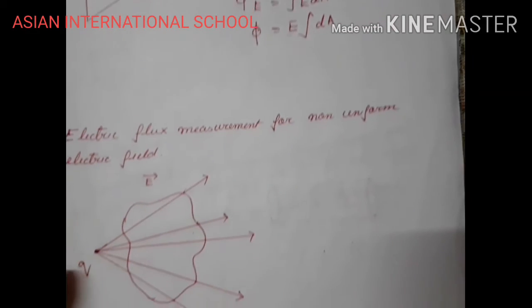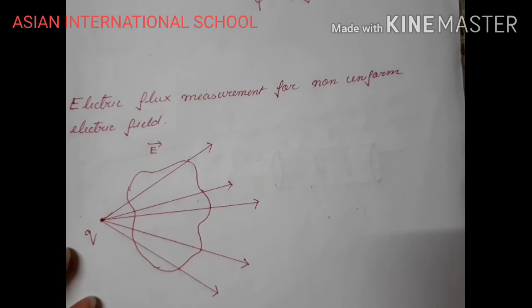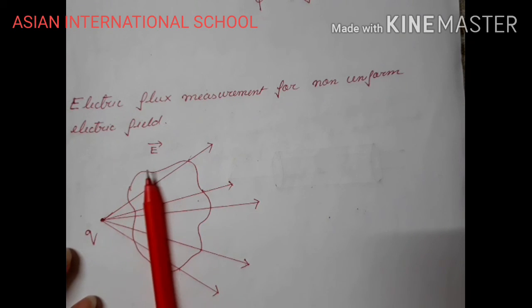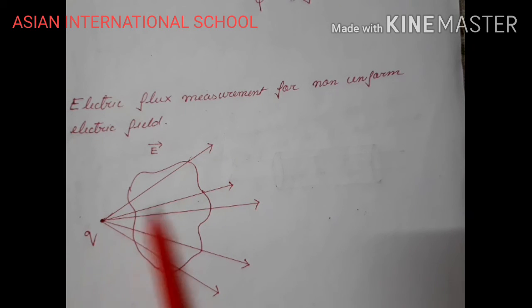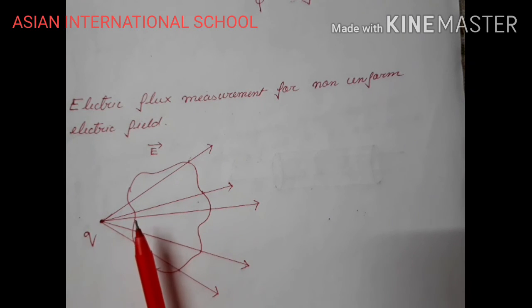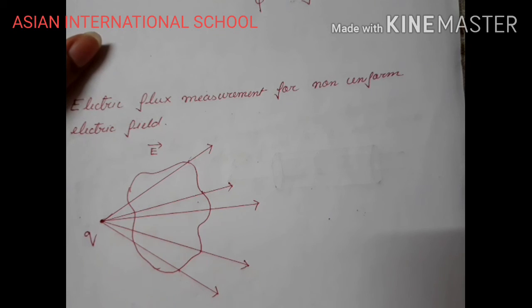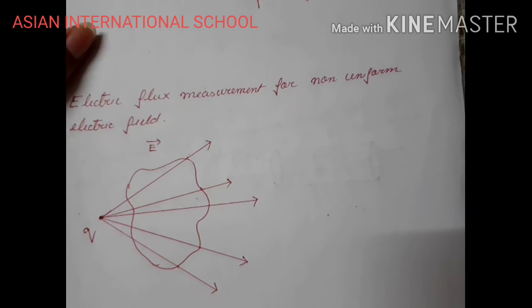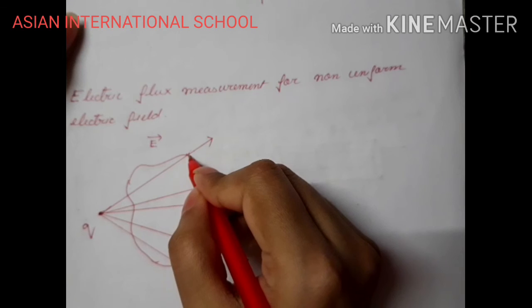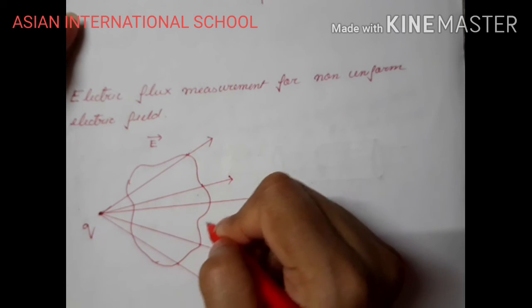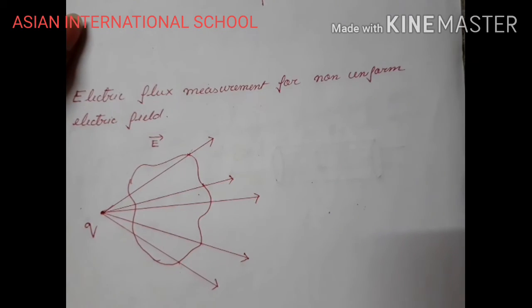Now in the next case, if electric field is non-uniform, I have this also a 2D area, and I consider that through this 2D area I have electric field lines which are passing, but the surface is non-uniform. So in that case, from charge Q you can see that electric field lines are diverging in all directions, right? Now it's a non-uniform surface, so direction of area vector is not going to be the same for all portions.